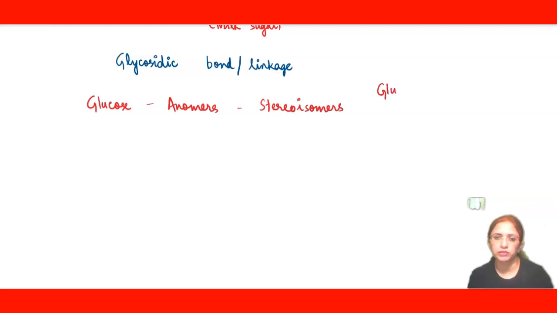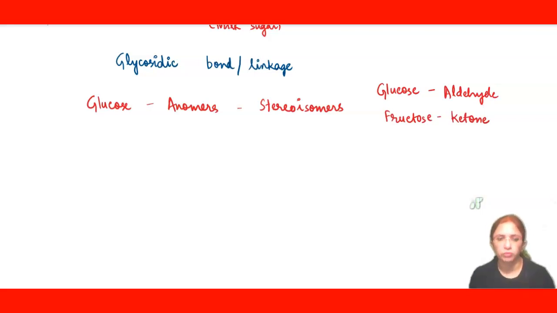Another important thing before I proceed, you must know that glucose has a functional group, and that is aldehyde. Fructose also has a functional group, and that is known as ketone. Now the two anomers that glucose shows are alpha glucose and beta glucose.